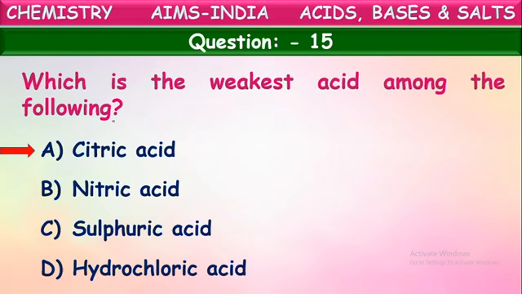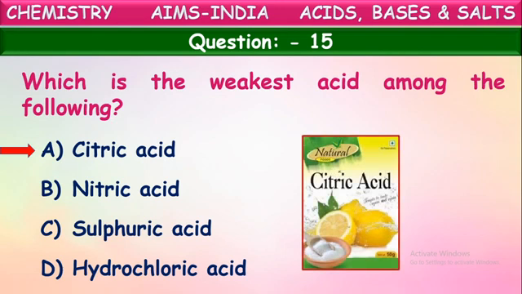Citric acid is one of the weak acids because citric acid is one of the natural acids, or organic acids we say, because it is obtained from natural sources like citrus fruits. So citric acid is an organic acid. All the organic acids are weak acids. They cannot ionize completely on dissolving into water.